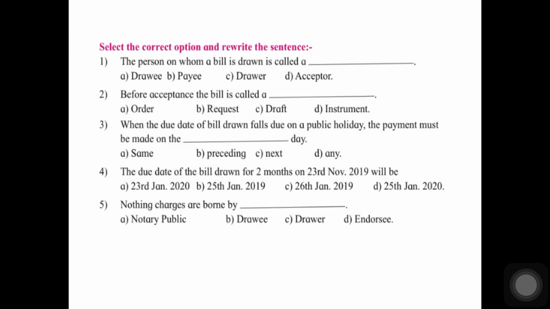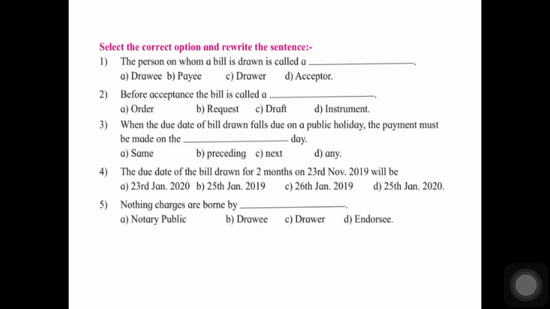See the fourth one. The due date of bill drawn for 2 months on 23rd November 2019 will be, now add 2 months to 23rd November. So 23rd December, 23rd Jan, 2 months. Now to this 23rd Jan add 3 days of grace. So it will be 26th Jan. Now all of you know 26th Jan is a public holiday. So the preceding day. So your answer will be 25th Jan 2020. 2019 will be wrong. It has to be 2020, the next year.